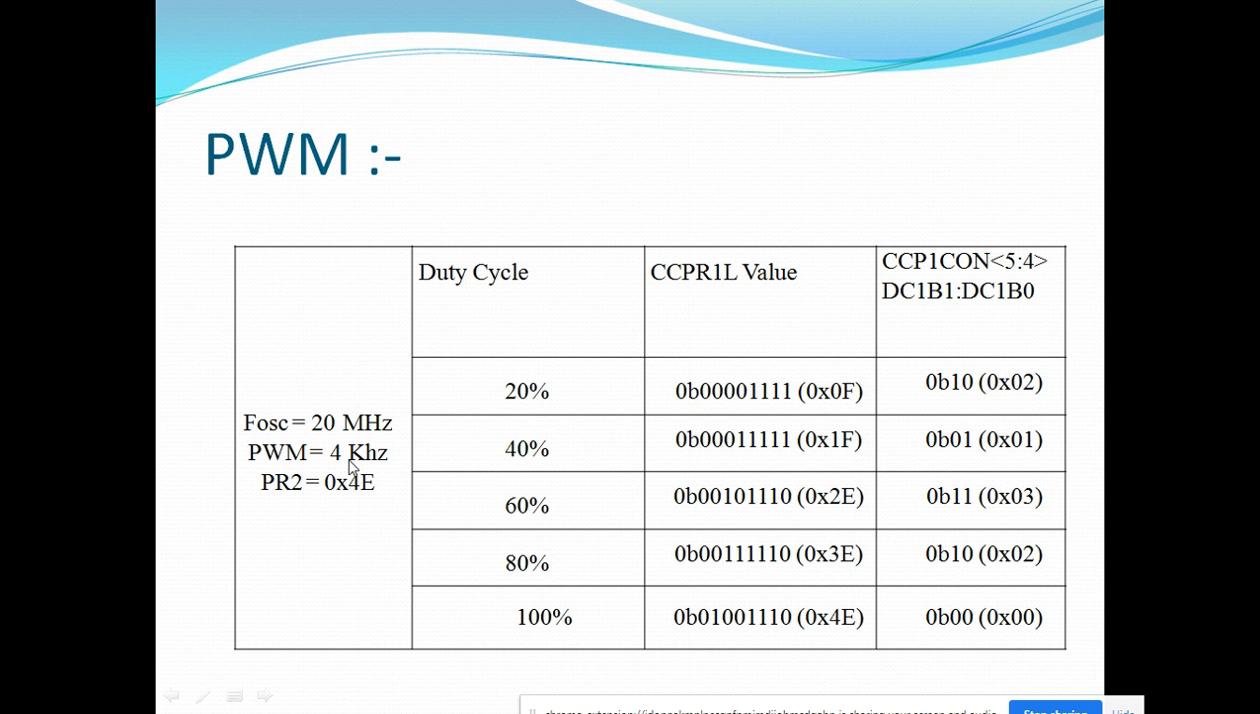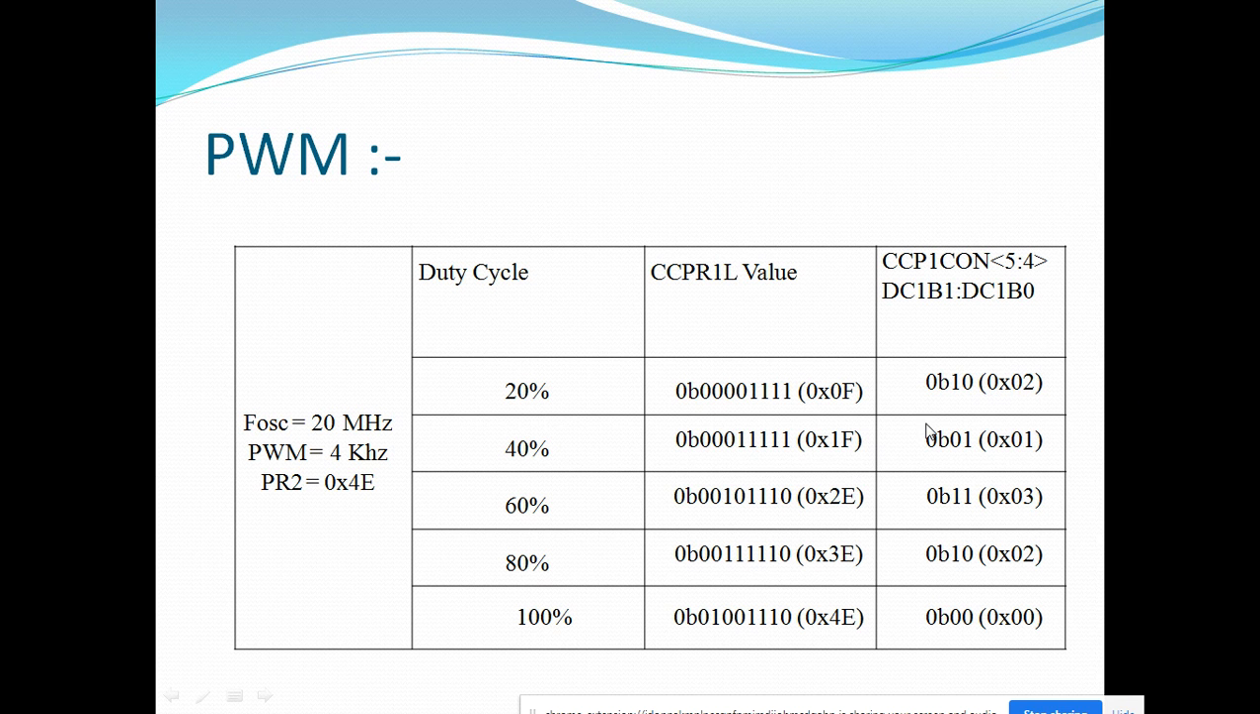The period 2 register value is calculated for a 20 megahertz oscillator frequency and a 4 kilohertz PWM frequency respectively. 4E is the period register value that should be loaded into the PR2 period register. Now if I want to set a 20% duty cycle, that will have 20% on period and off period of 80%, then I should load this value: the CCPR1L value is 0F and the remaining bits are 10.